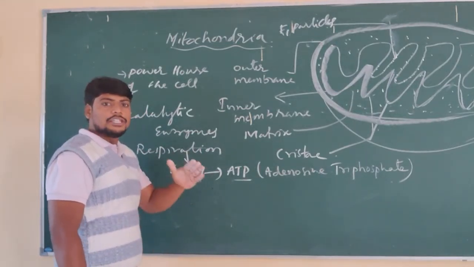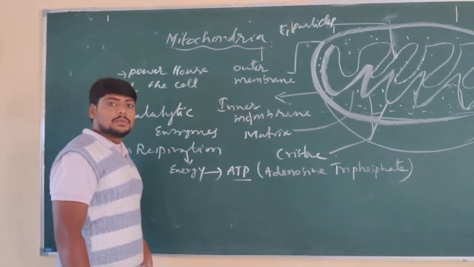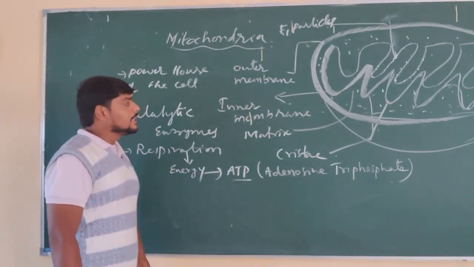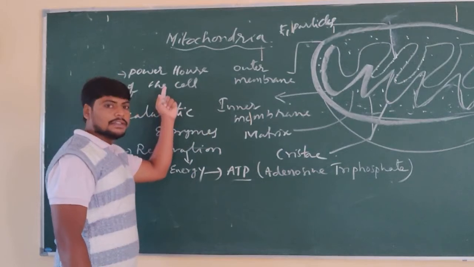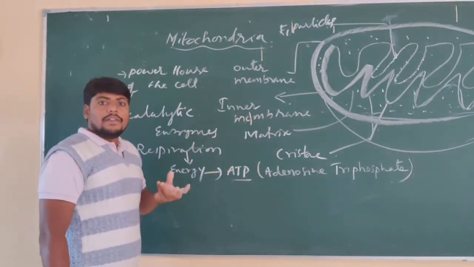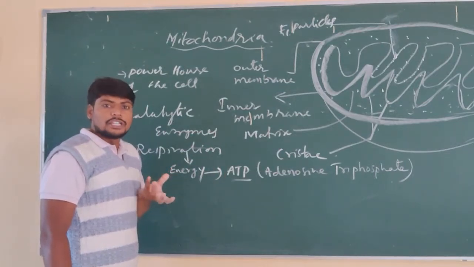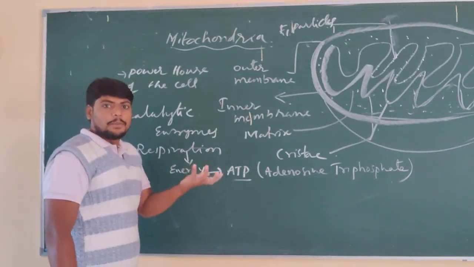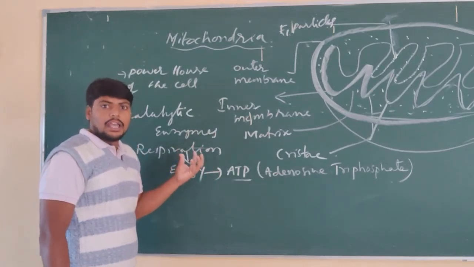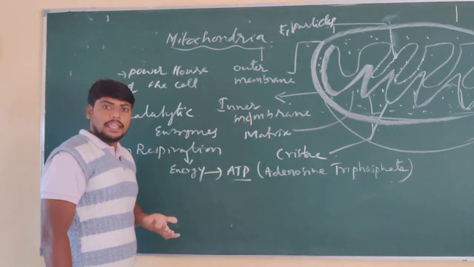For the production of energy, the mitochondria play a key role. That is why they are called the powerhouse of the cell. Why is the mitochondria called the powerhouse of the cell? The mitochondria help in the production of energy by means of a process called respiration and store that energy in the form of ATP.